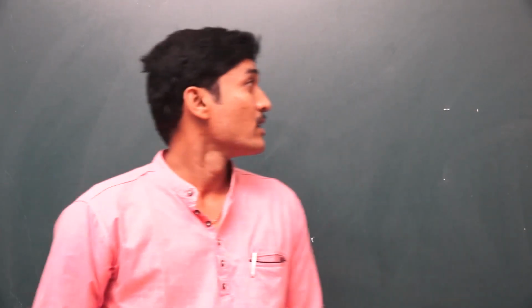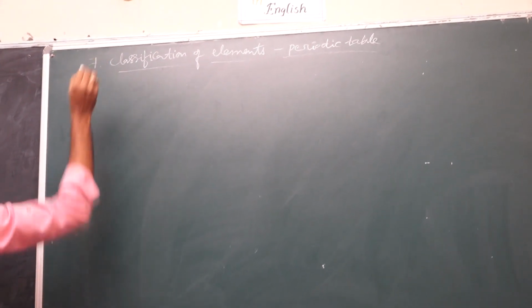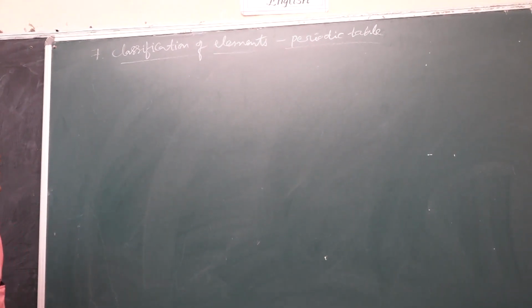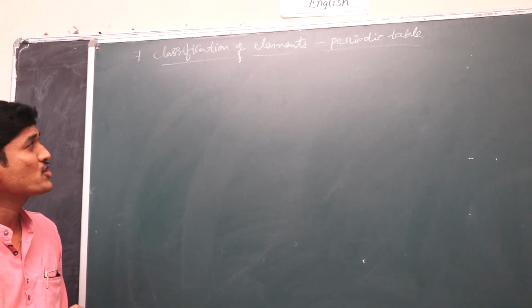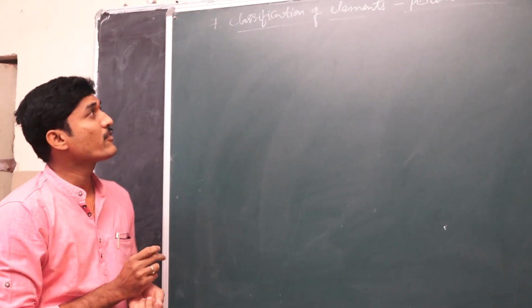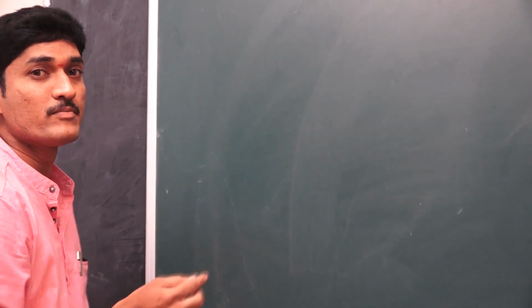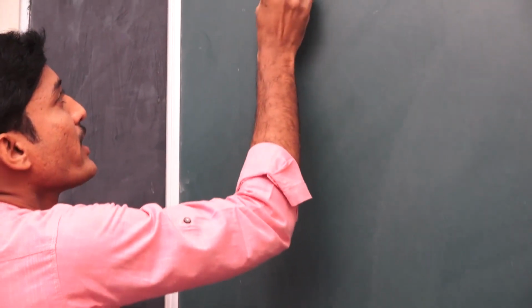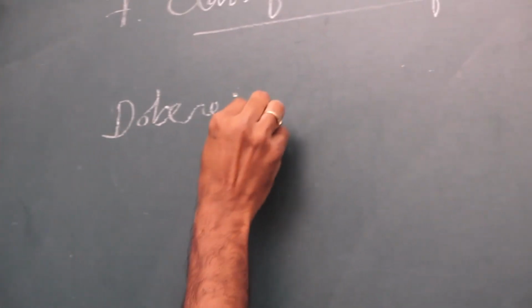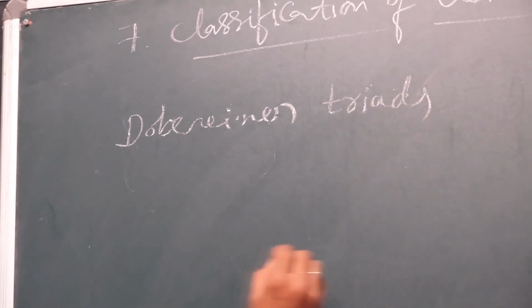Here, I am going to discuss chapters 7 to 12. The first chapter, that means the 7th chapter, is classification of elements and the periodic table. In this chapter, mainly, first, there is a need for classification of elements, and the classification was first attempted by the scientist Dobereiner, famous for the Dobereiner triads.